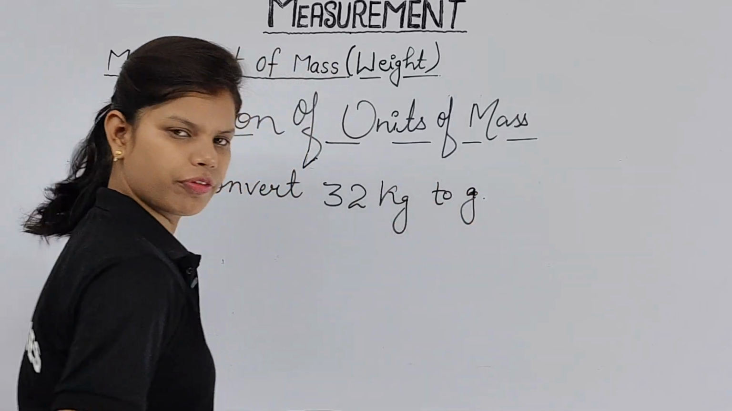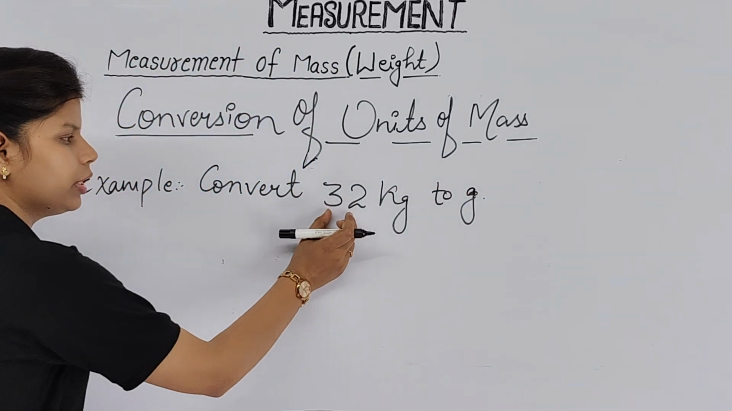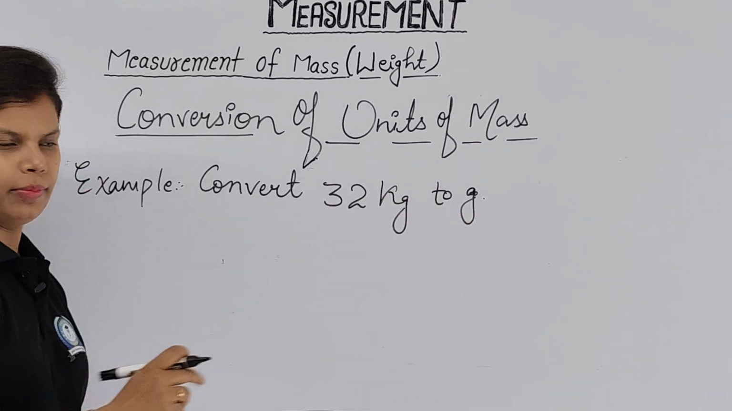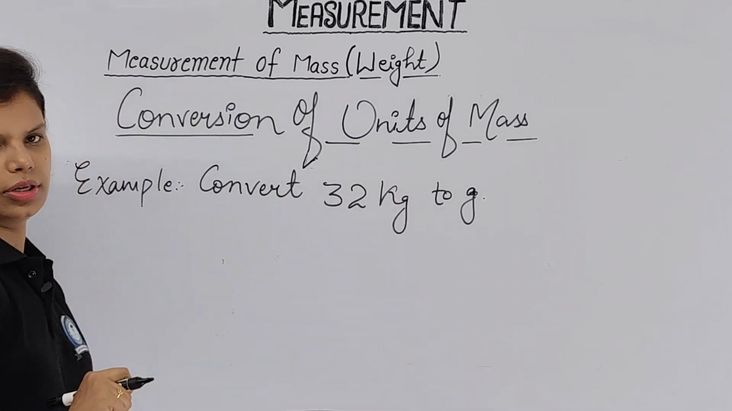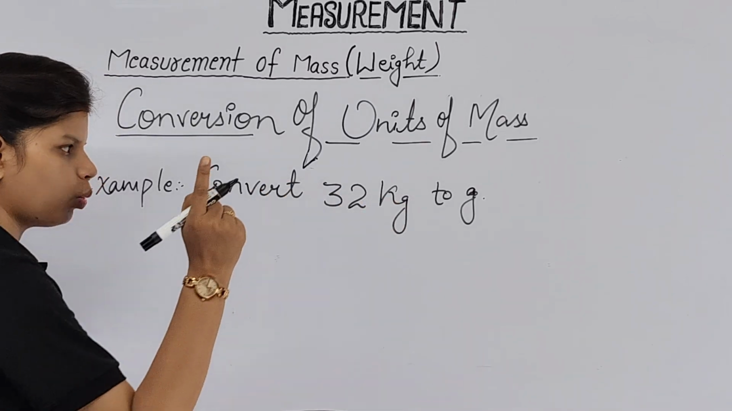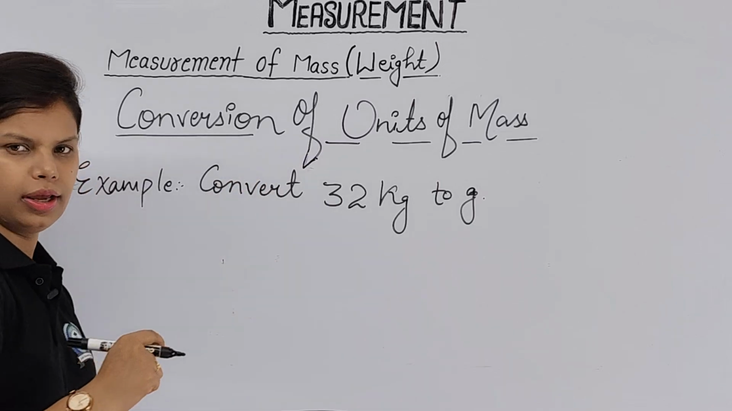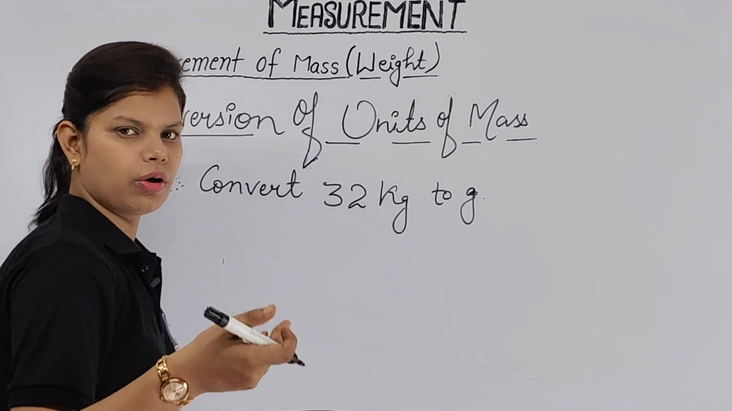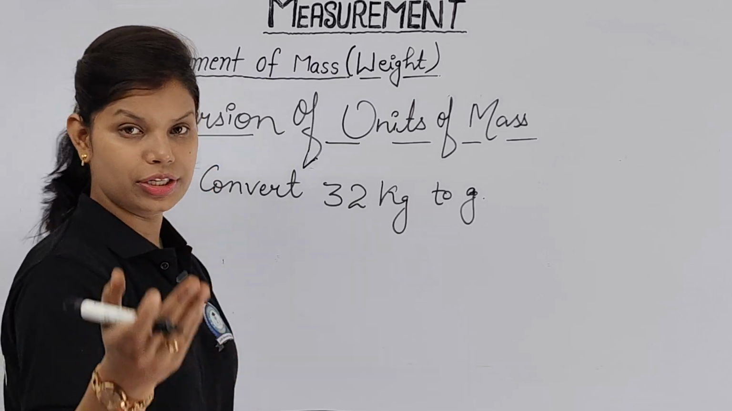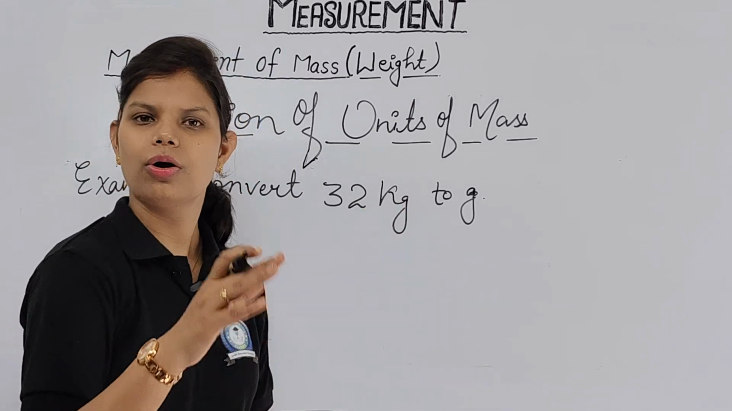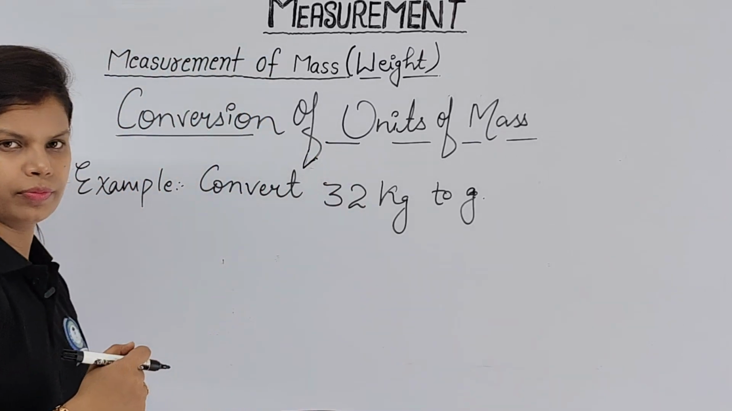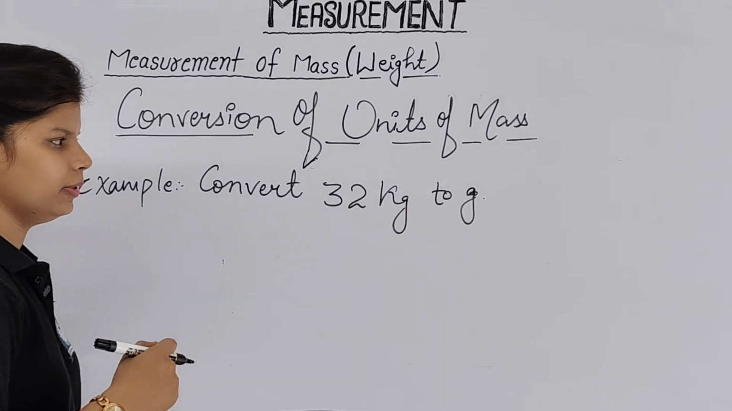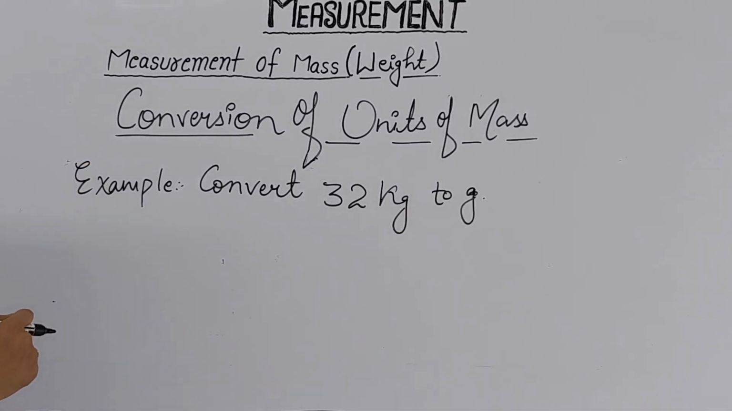I have written the short form that we have discussed already. Now 32 kg you have to convert to gram. Kg is your bigger unit, gram is your smaller unit. Can you guess which rule we are going to apply? No addition, no subtraction, whether we are going to multiply or divide. Please have a guess and let me know which operation we are going to use. Give your answers in the comment section. Be quick.